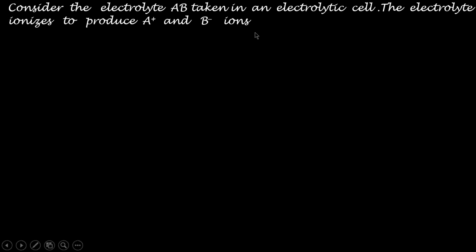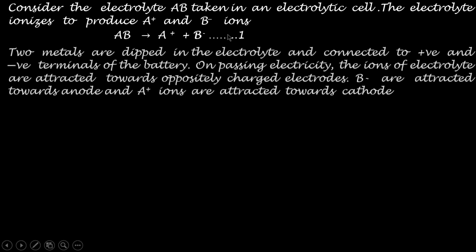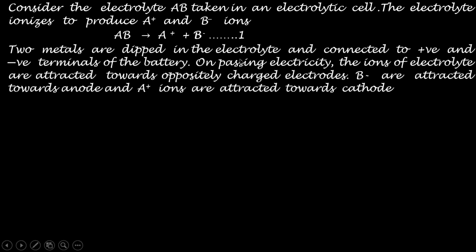You can look at this equation. AB will be producing A plus ion and B minus ion. So A plus ion is the positive ion, that is the cation, and B minus ion is the negative ion, that is the anion. Now two metal rods are dipped in the electrolyte and connected to positive and negative terminals of the battery. On passing electricity, the ions of the electrolyte will be attracted towards oppositely charged electrodes.